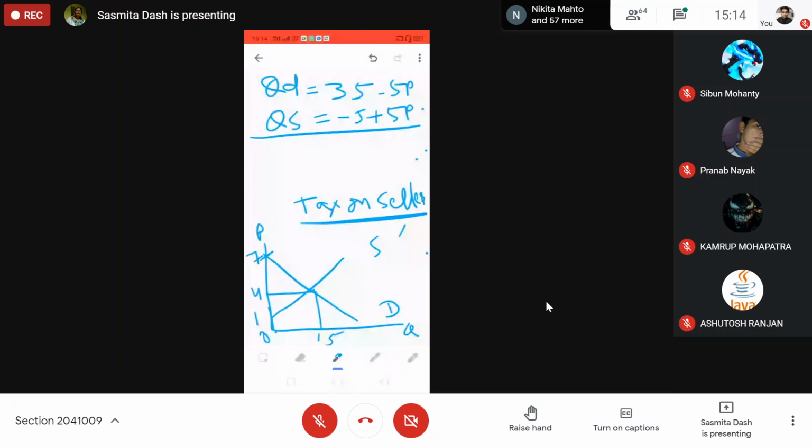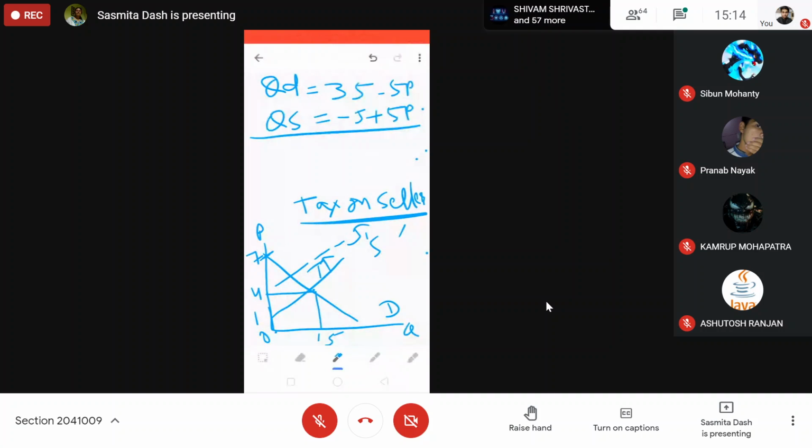The seller receives this price for the good now, and the buyer will pay a higher price for the good. So what will be the supply curve? You will change the supply curve. You will get a new supply curve S1, which is towards the left of the normal usual supply curve. And how much will it shift left? The supply curve will fall by the tax amount. It will reduce by the tax amount.